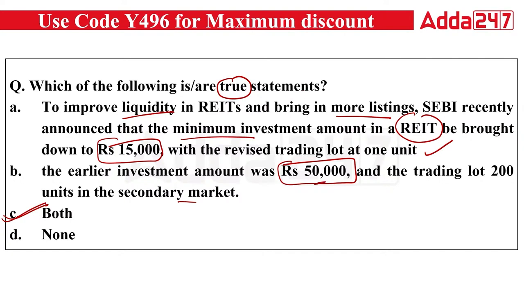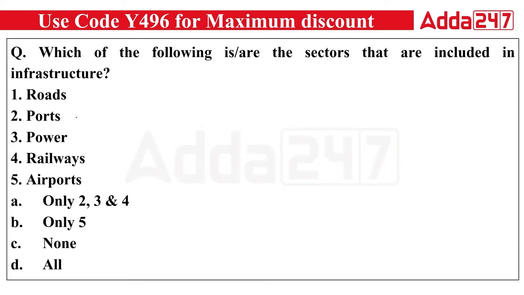Earlier it used to be 50,000, but to make it more liquid and easier for the investor to invest, it was brought down to 15,000. So do remember both amounts, the old one and the new one. The right answer is C. Both are correct.